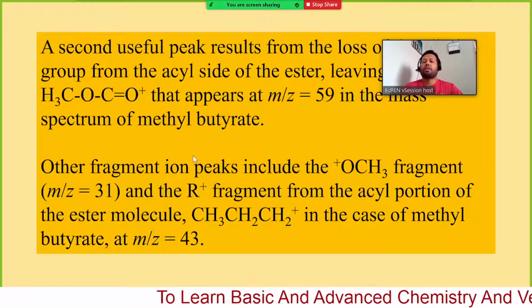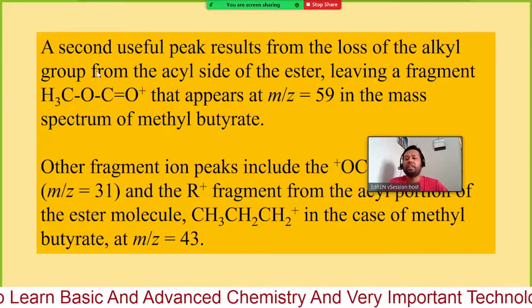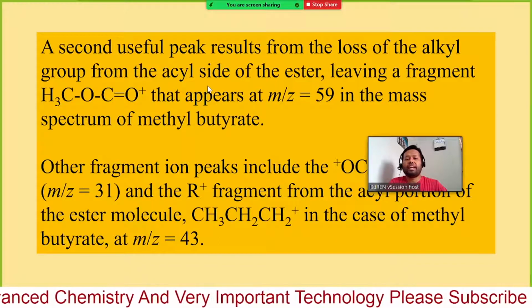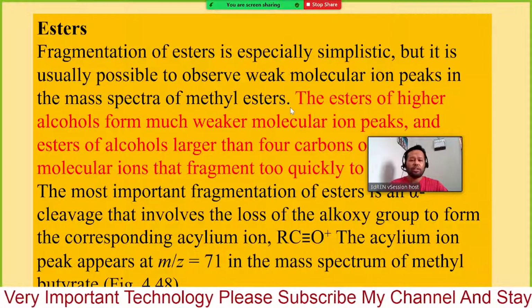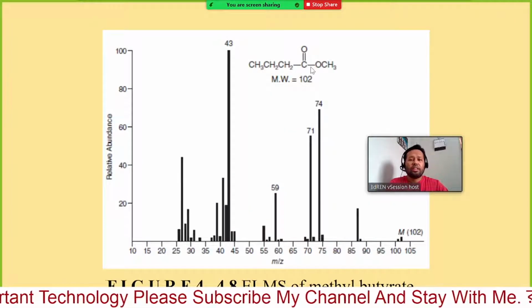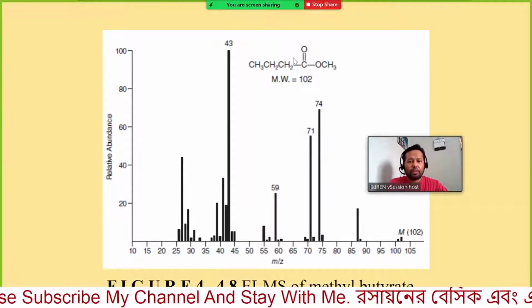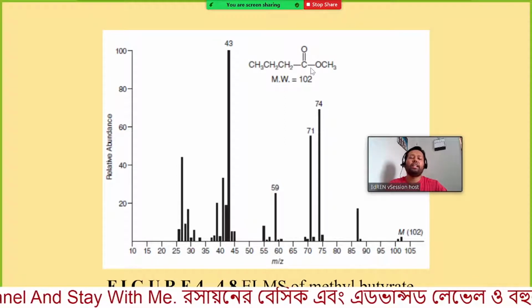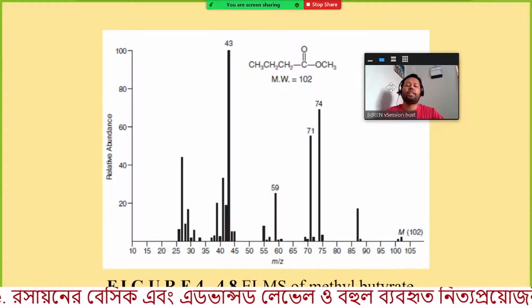Then a second useful peak: what can we find? The second useful peak results from the loss of the alkyl group from the acyl side of the ester. So here you can see, this is one part, this is another part. If this part is ejected or that part is ejected, we get different fragments, and corresponding to these fragments we will get peaks in the mass spectrum.